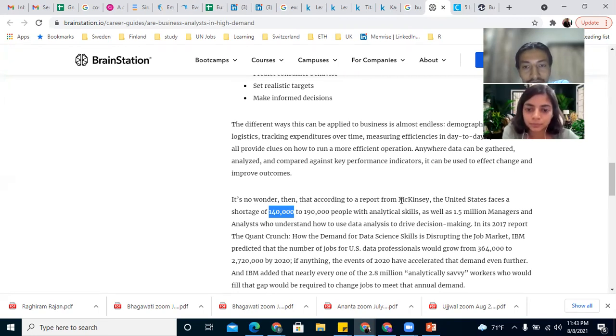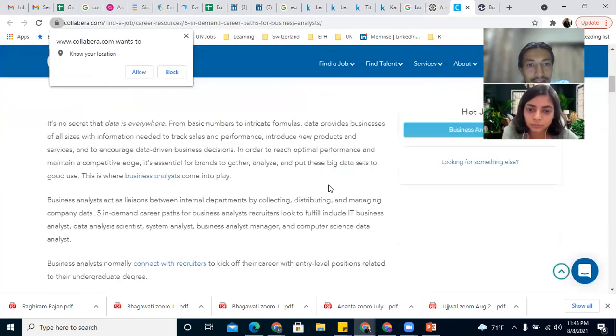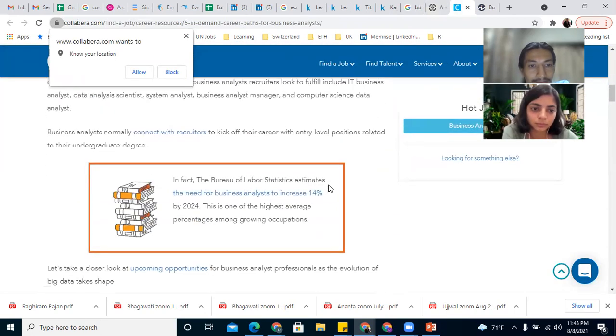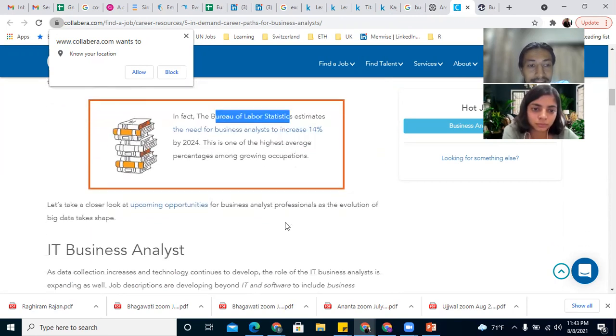So according to a report from McKinsey, US has shortage of 140,000 to 190,000 people with analytical skills. Another, the need for business analysts will increase by 14% by 2024, report from Bureau of Labor Statistics.